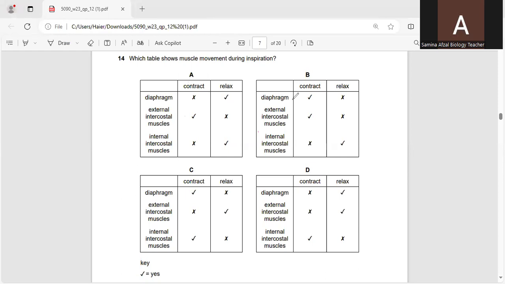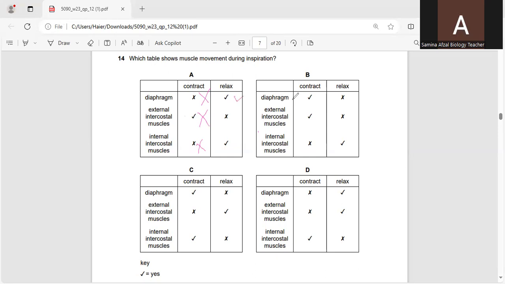In option A, you can see the diaphragm contracts when we breathe in, and the internal intercostal muscles relax, and the external intercostal muscles relax.